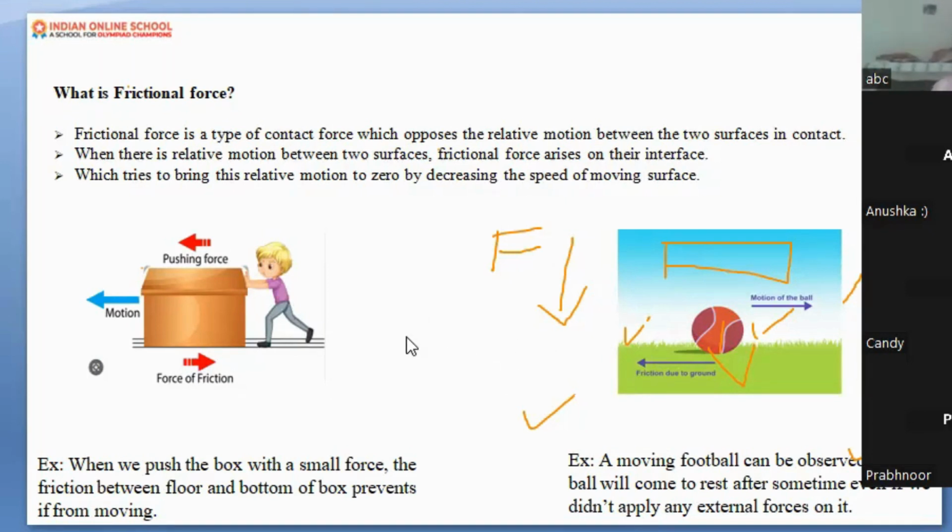And do remember one thing. One student asked me in the previous session, ma'am, what would happen if I am going with a great speed? In that case also friction is there. Yes, dear, friction is there. Friction is always there, like gravity. It will never let us go. But our speed is more as compared to the frictional force, so we are able to overcome that friction. So do remember, if we are moving with a higher speed, friction is there but less. Our speed overcomes that friction. I hope you understood.